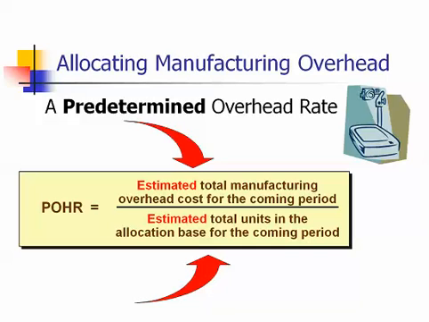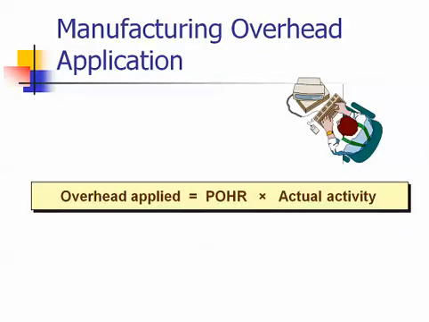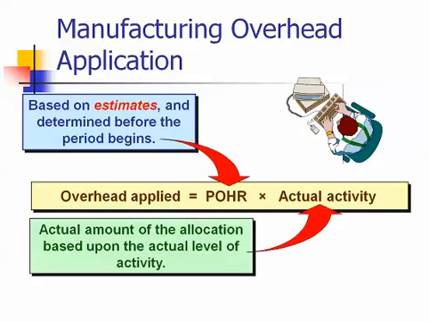And these estimates are made before the year takes place, hence the word predetermined overhead rate. Manufacturing overhead, then, is applied to jobs using the predetermined overhead rate multiplied by the actual activity level, or when setting prices and bidding on jobs, the predetermined overhead rate is multiplied by an expected activity level.